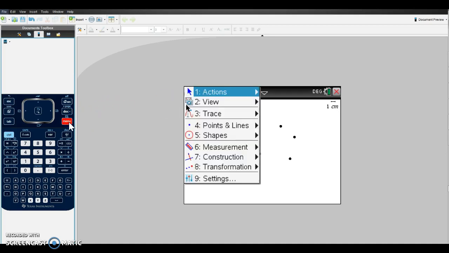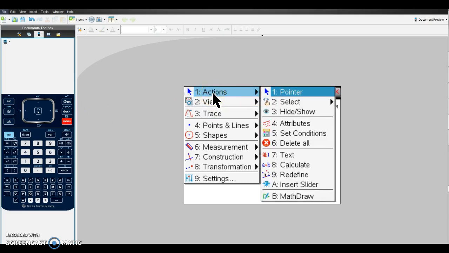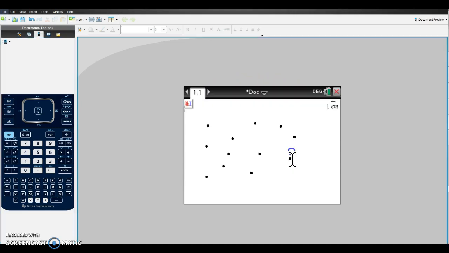Alright, next let's practice naming our points. Go to Menu, select Actions, and then notice option number 7, Text. Now we have our cursor that looks kind of like a text box. Let's name this first point. It opens up a box, and you can select your capital A. Capital A is located down here in your keyboard area. Once you select your capital letter, hit enter, and that places the letter where you'd like.